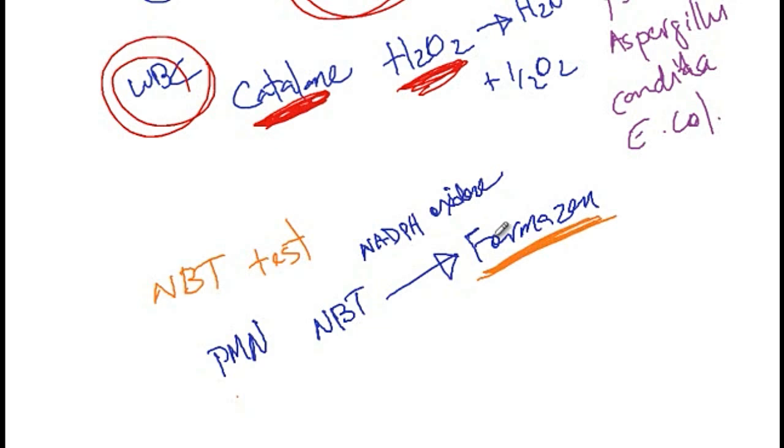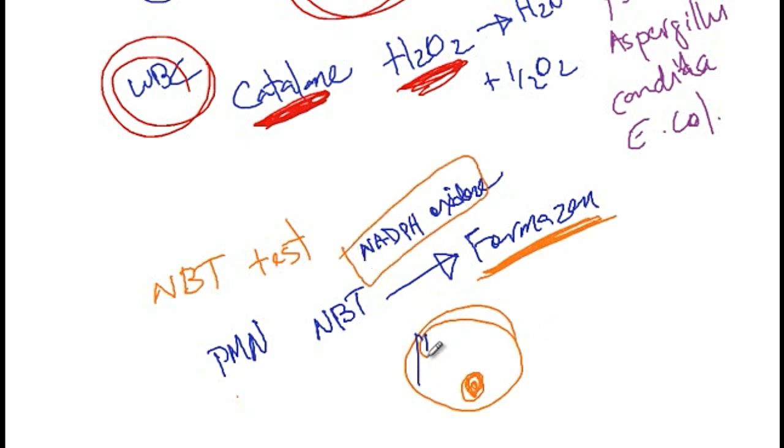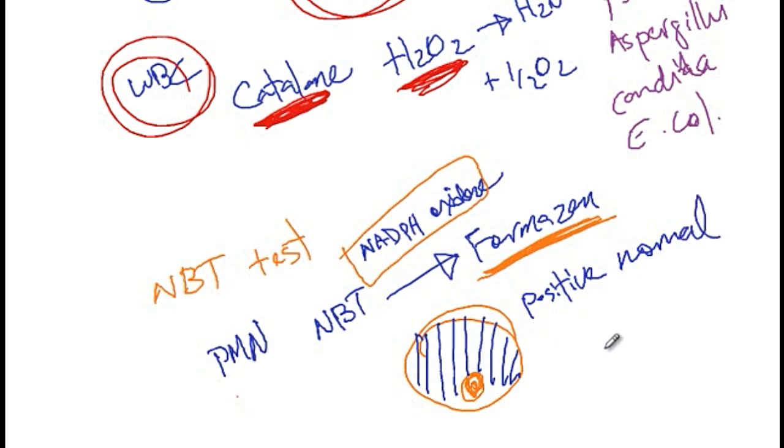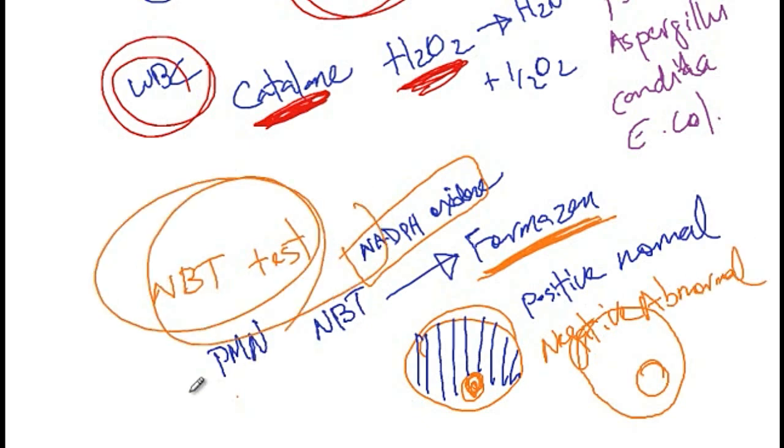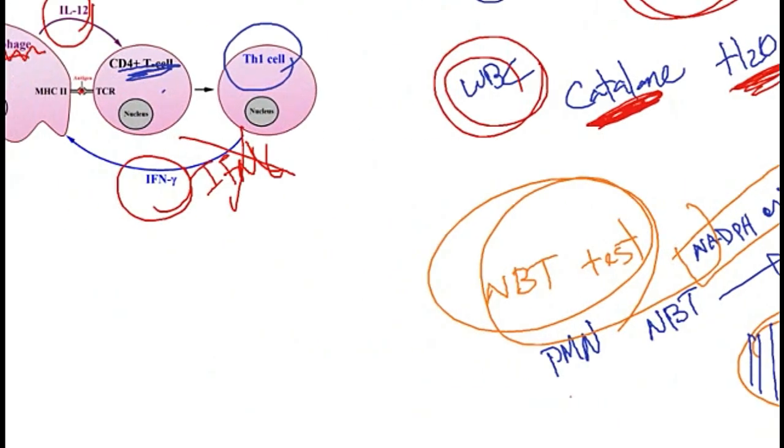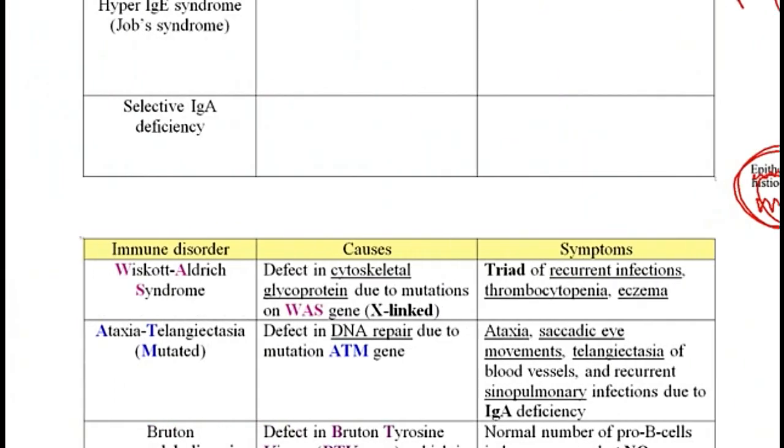So any PMN cells that have normally functioning NADPH oxidase will present with a blue cytoplasm, also known as a positive or normal test. Those cells that lack NADPH oxidase will present with a colorless cytoplasm, and that would be a negative or abnormal test. So just be aware of the concept of the NBT test. Now let's go back to the table and continue where we left off.